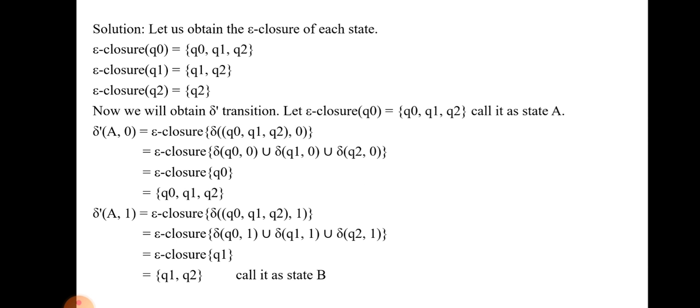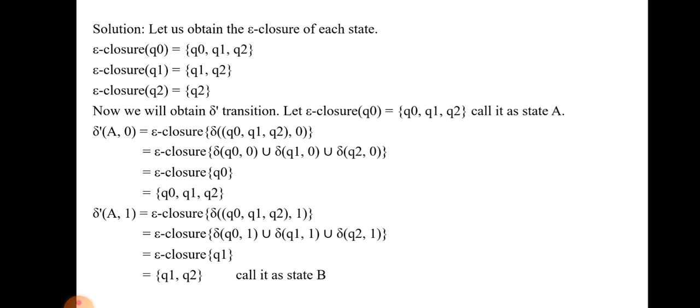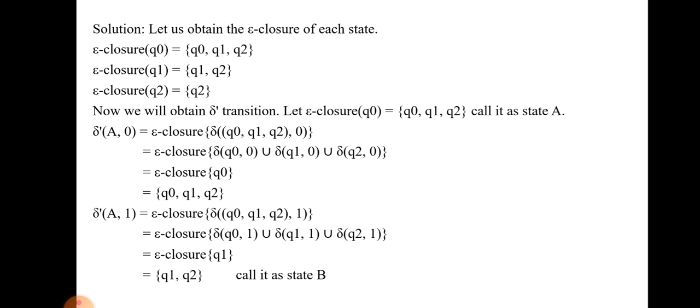Second step, epsilon closure of Q1 is equal to the self loop Q1 and Q1 to Q2 which has epsilon. So epsilon closure of Q1 is equal to Q1, Q2. The last state is epsilon closure of Q2. Q2 is the final state, and from Q2 there are no epsilon transitions. So epsilon closure of Q2 is equal to Q2.